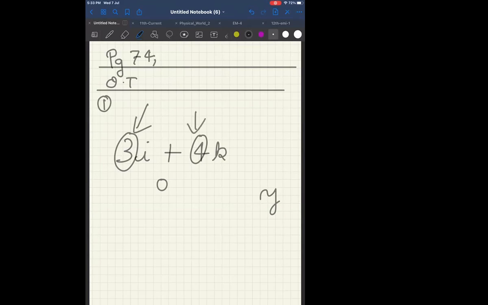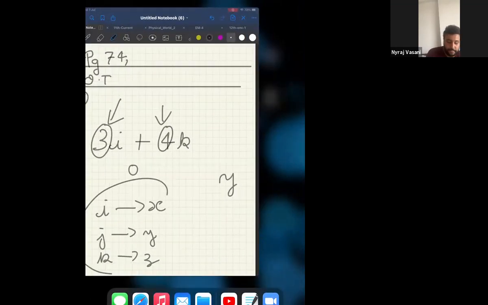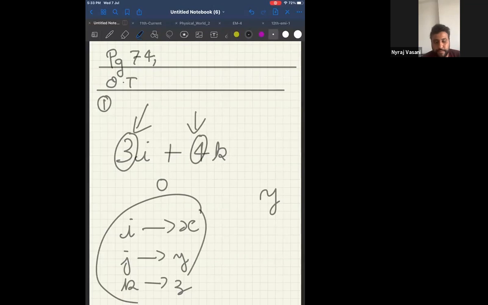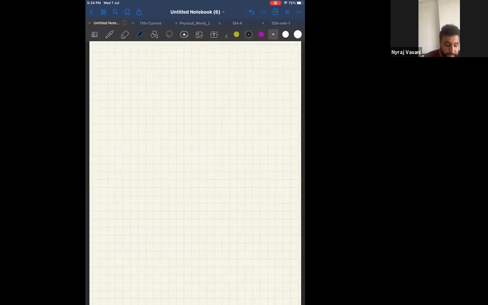Understood? This is the logic. But since there is no y component, again let me repeat, i component means x-axis, j component means y-axis, k component means z-axis. So this is your logic. Clear? So answer for this particular case will be D. Everyone clear with this answer? Okay. Now, second question, start. Page 74.